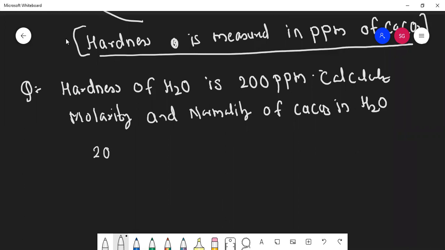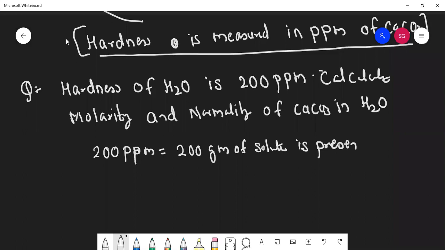Can you tell me how you can read this 200 ppm? 200 grams of solute is present in 10 raised to 6 gram water, or can I write 10 raised to 6 ml?